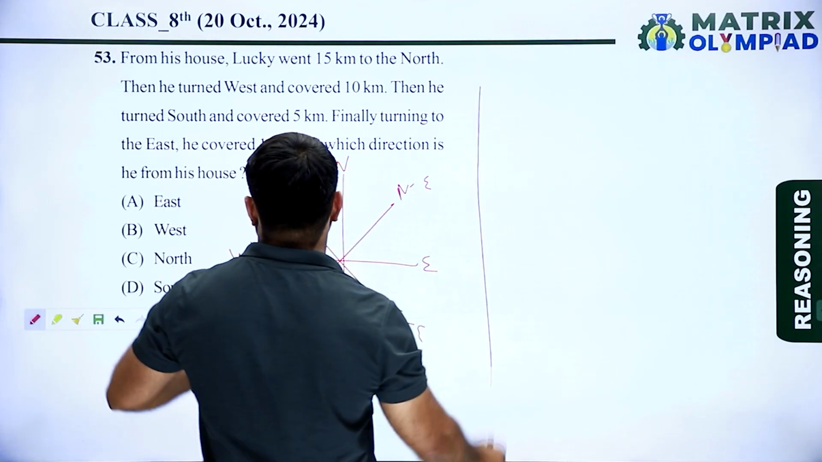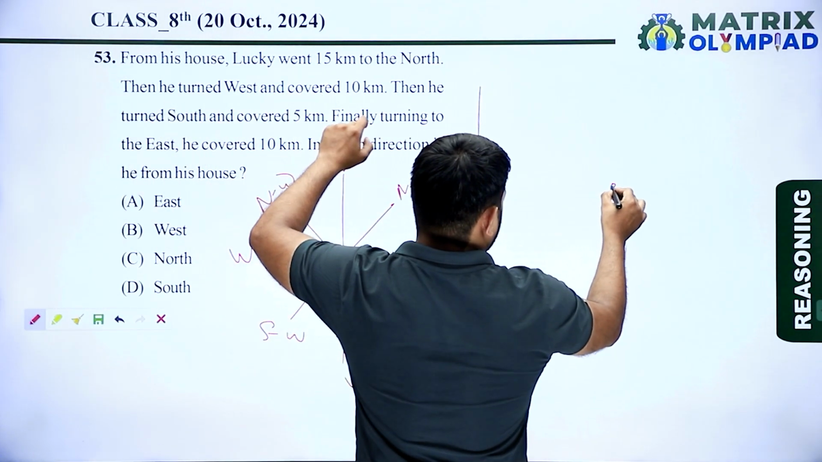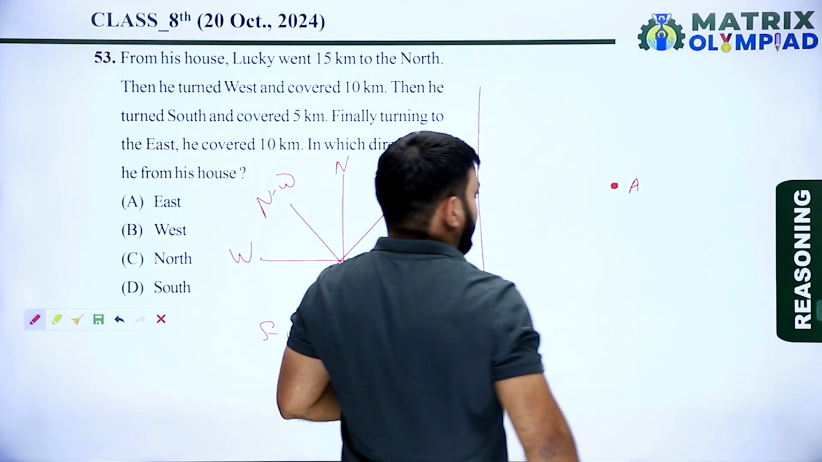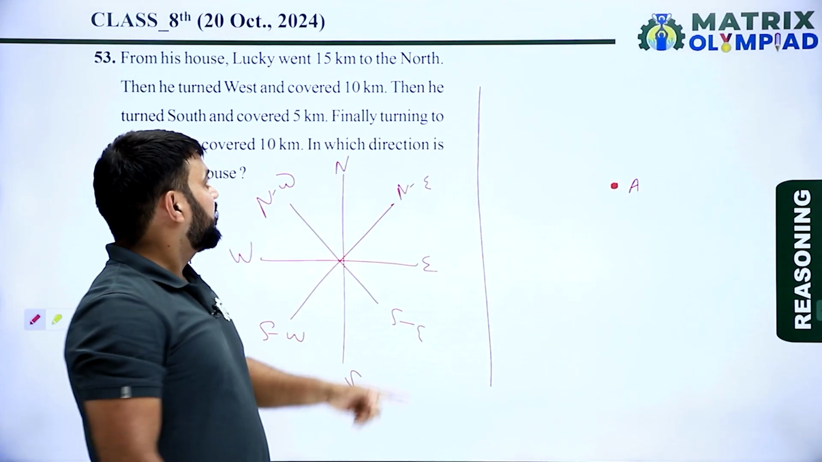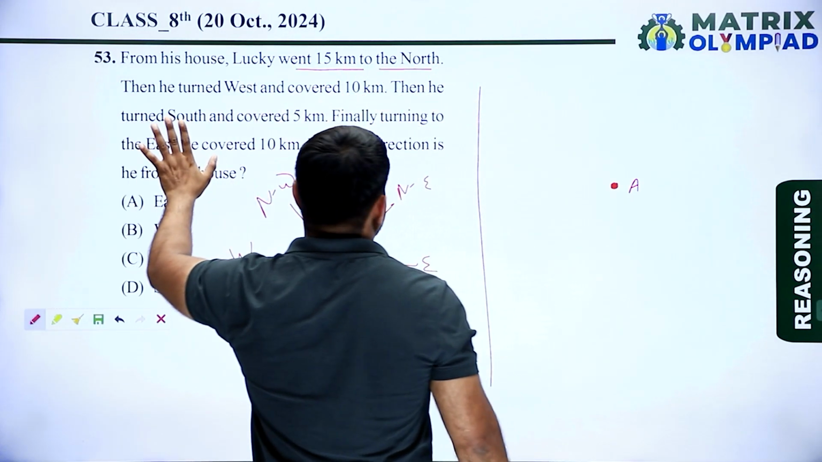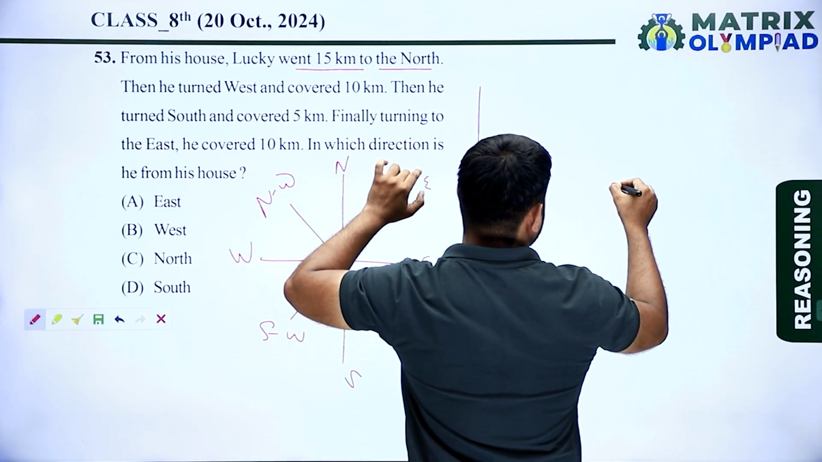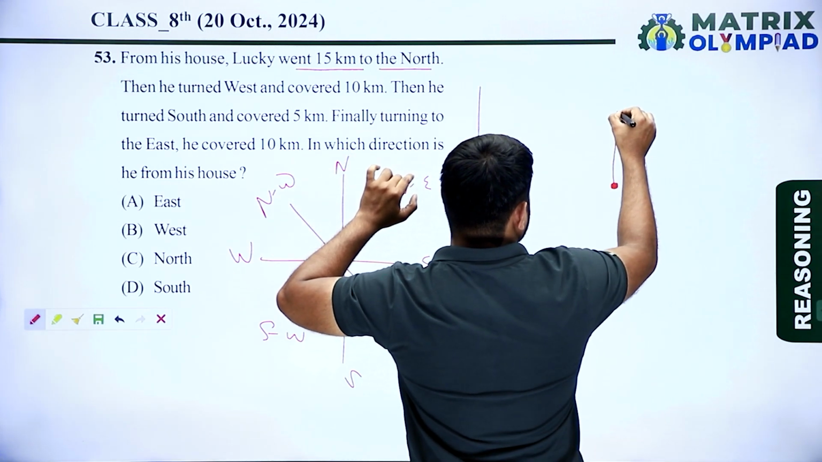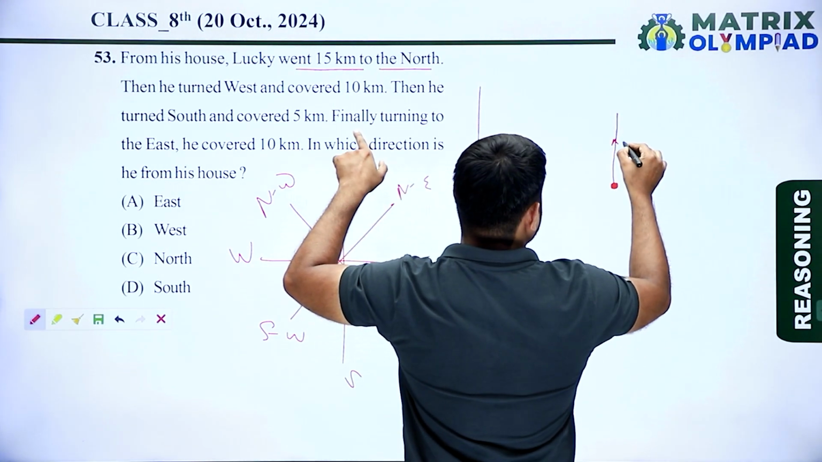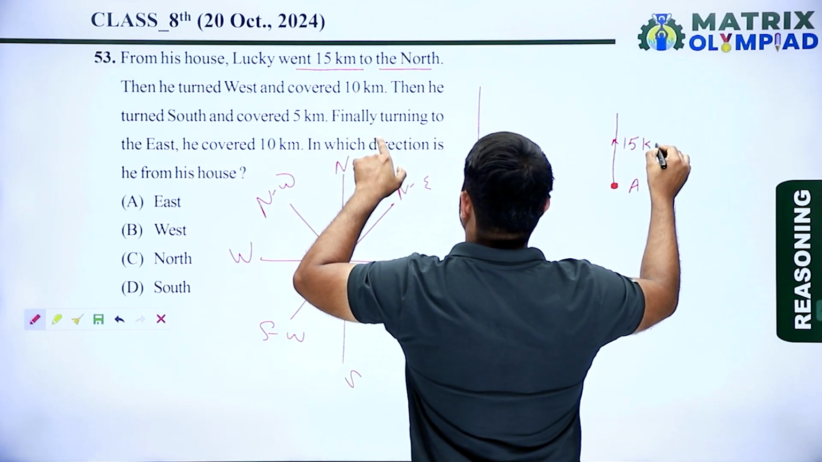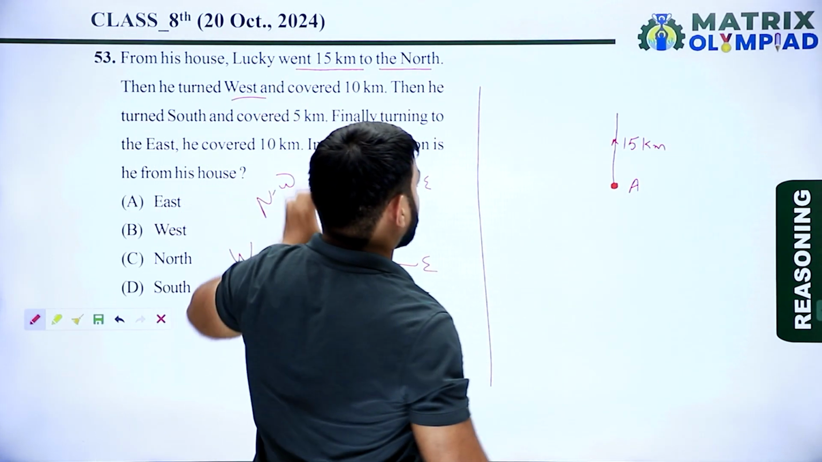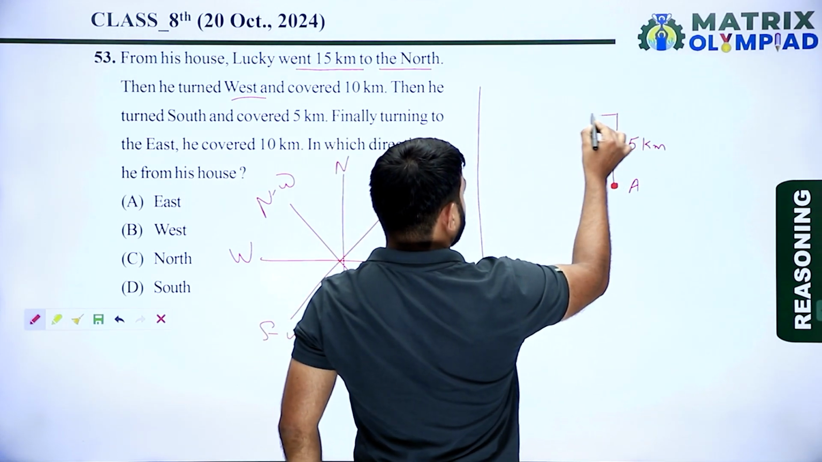Now according to the question, let's suppose A is the starting point of Lucky, or you can say A is the house of Lucky. Now Lucky went 15 km to the north. This is the north direction of A. So Lucky went 15 km towards the north direction. Then he turns west. This is the west direction.